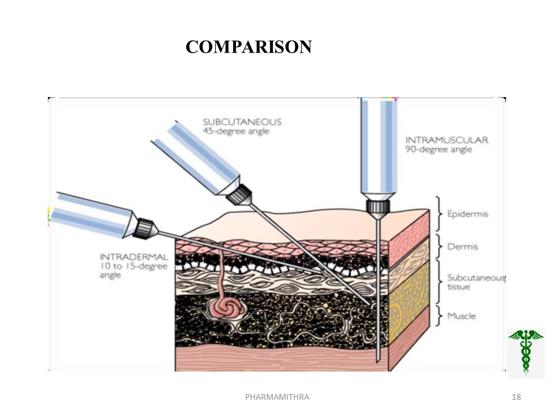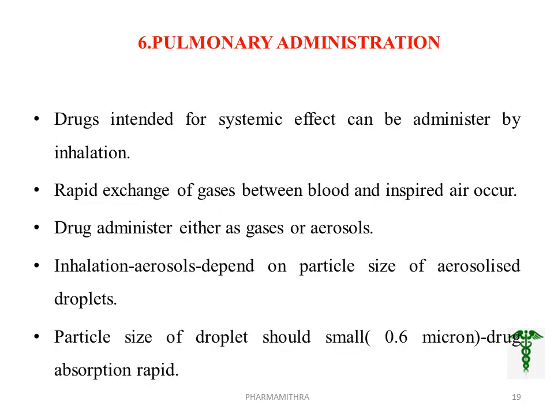By this diagram, I think you got a deep idea into the various routes of drug administration. Sixth route of administration is the pulmonary administration. That is, we are administering the drug intended for the systemic effect by the route of inhalation. Here, there is a large surface area of the alveoli and higher permeability of the alveolar epithelium. It permits the rapid absorption of the product, that is the exchange of gases between the blood and the inspired air.